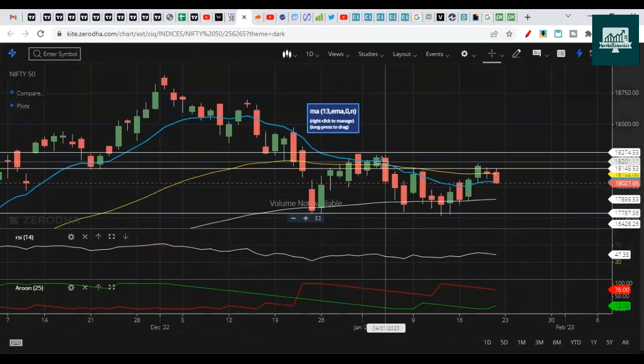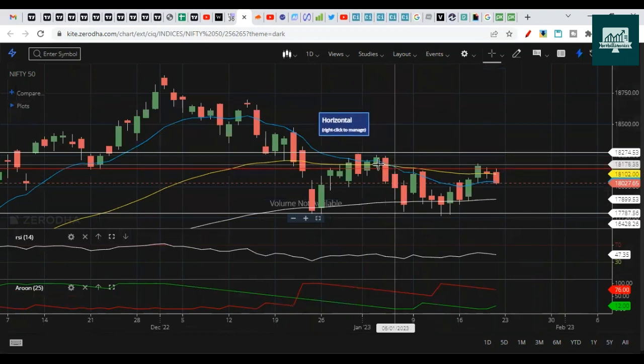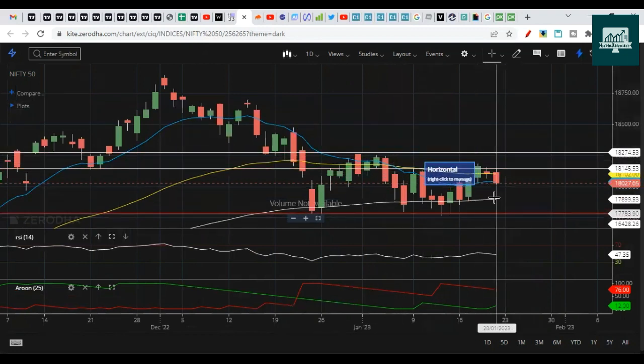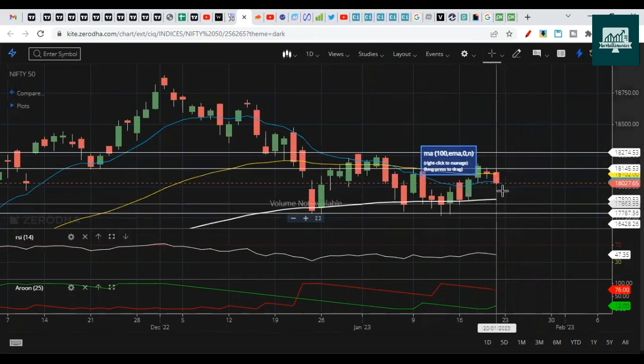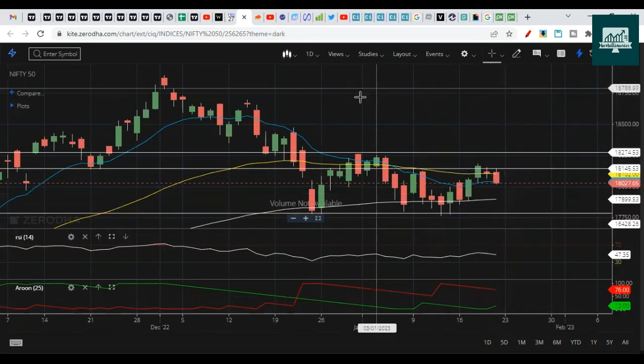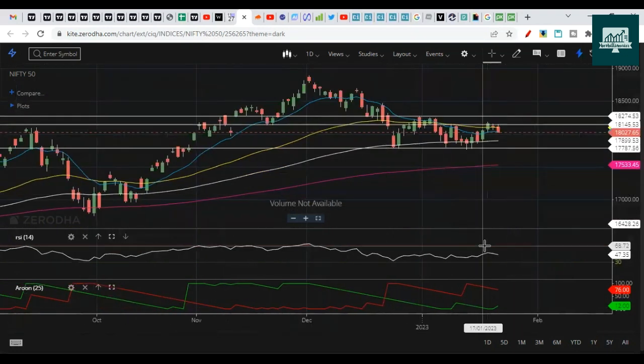Right now you can see 13 EMA has crossed 48 EMA. So the trend should remain bearish. It should pull back. It should trend in a range. It should give a pullback and then should drop. So this is how I'm considering Nifty's move based on price action and indicators.